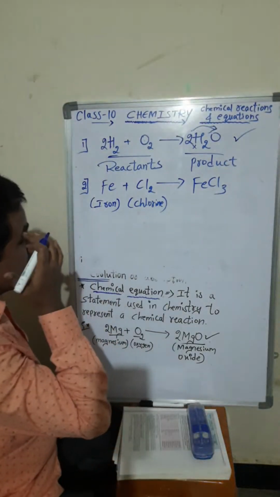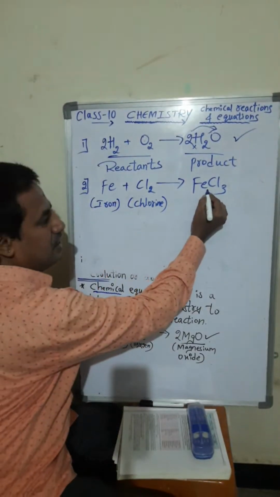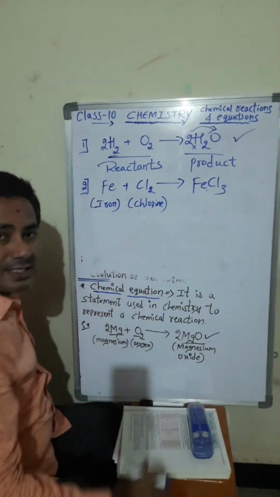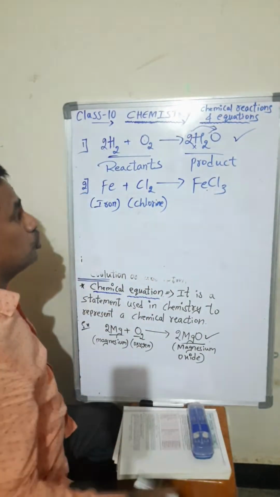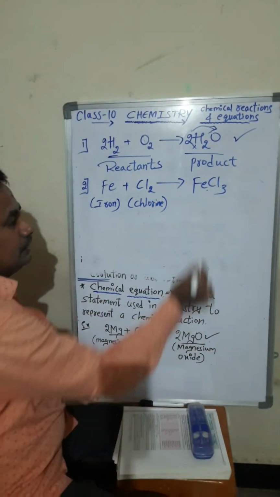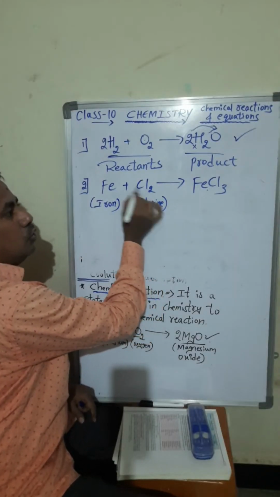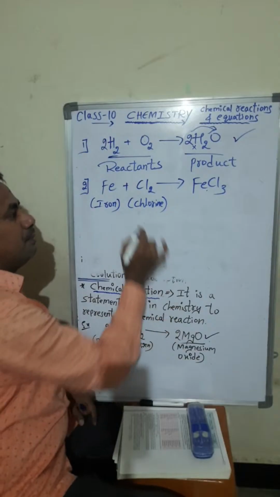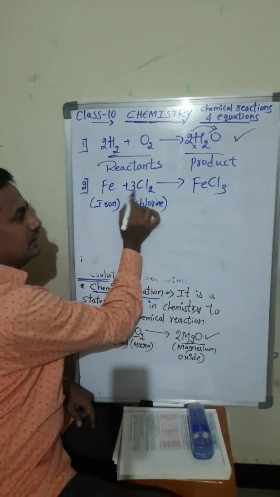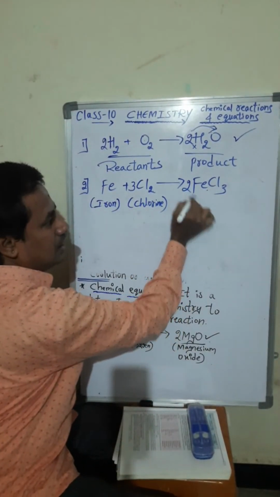So whether it is balanced or not, it is not balanced, students. Fe is 1, iron is 1. Here chlorines are 2 and chlorines are 3 here. So we have to make it balanced. If we put 1 here, it will not become balanced. So I will put 3 here. Why? 3 2s are 6, and chlorine 3 2s are 6.